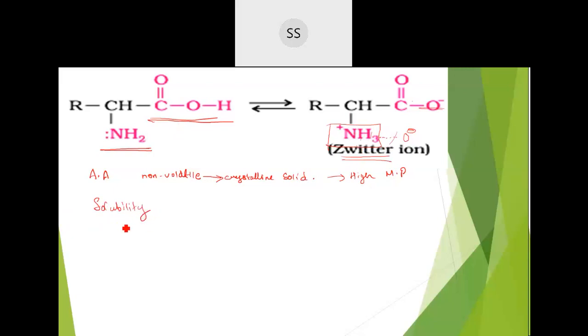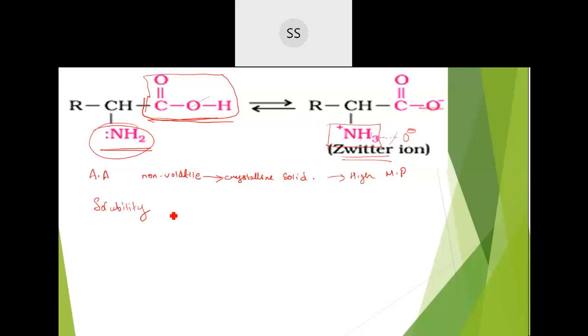The next one is even the spectroscopy studies. There were many evidence which was done. One is spectroscopy study which tells about the carboxylic acid group and amino group. So they didn't find any free carboxylic acid group in this Zwitterion, neither they found any amino group. So they didn't get any answer for carboxylic acid and amino group. So that means these groups are absent and they have got converted in this form.